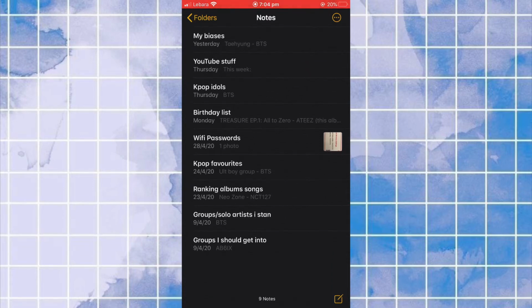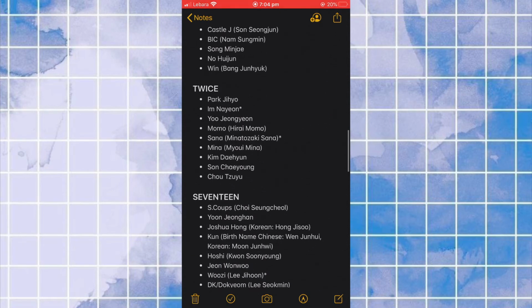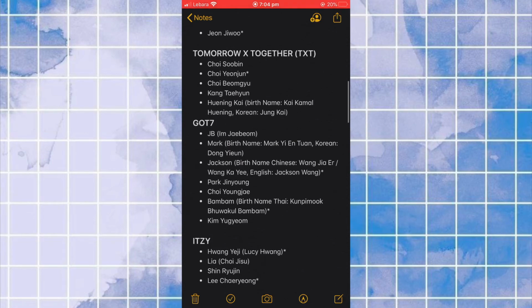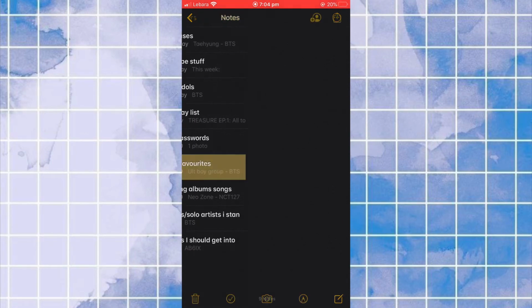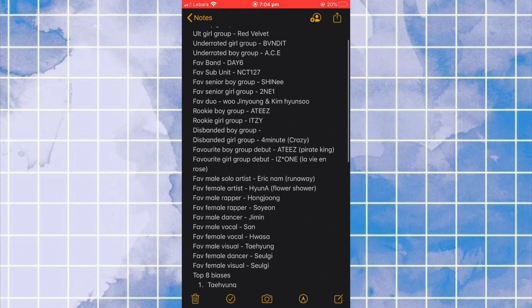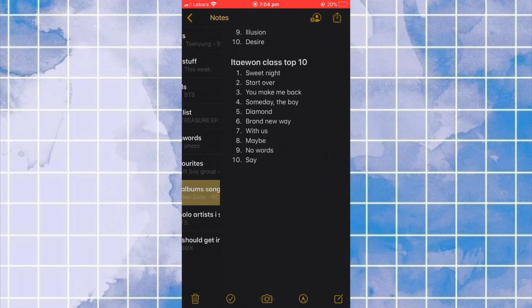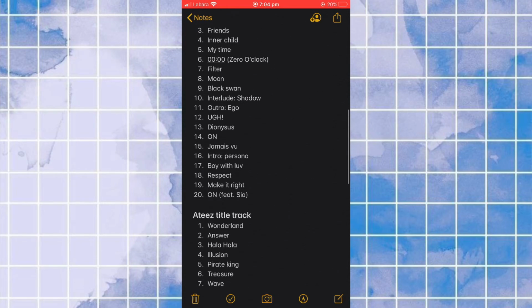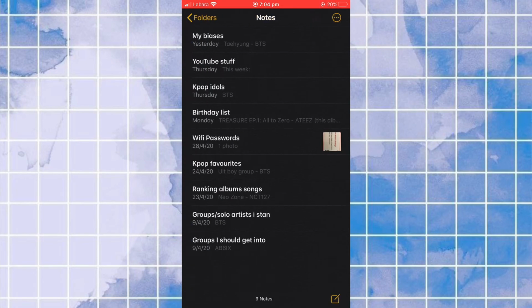K-pop idols, which is basically just a bunch of K-pop idols, and the ones with stars on it are my biases. Then we have K-pop favorites, which is all the K-pop favorite stuff we did for the YouTube video. And then ranking album songs, so it doesn't necessarily mean we hate the song, just other songs we like a lot more.